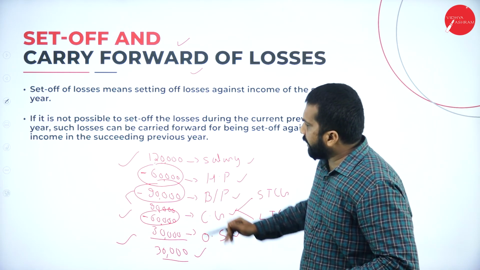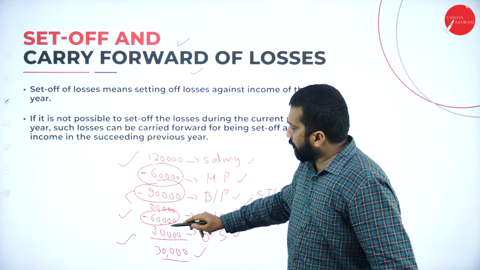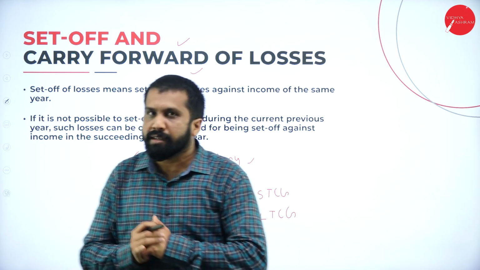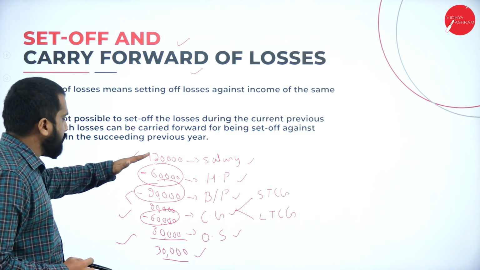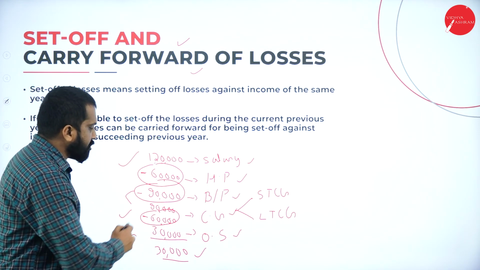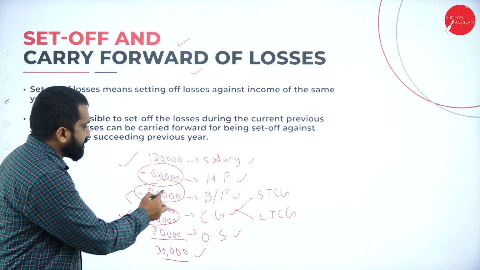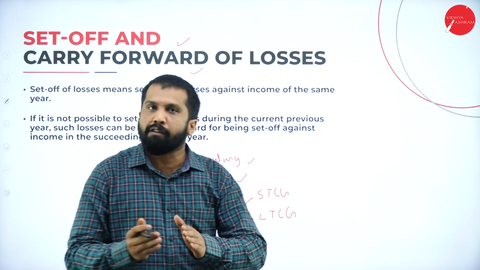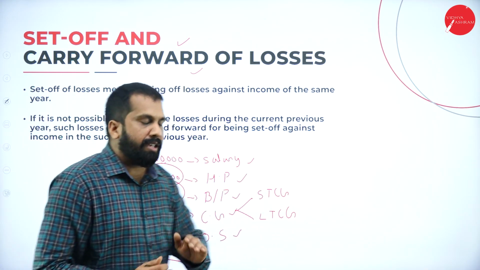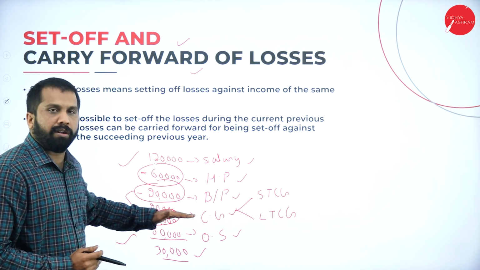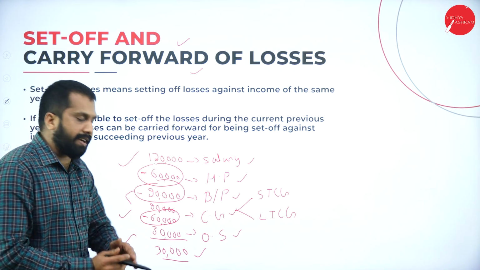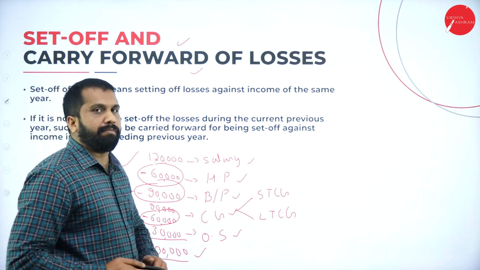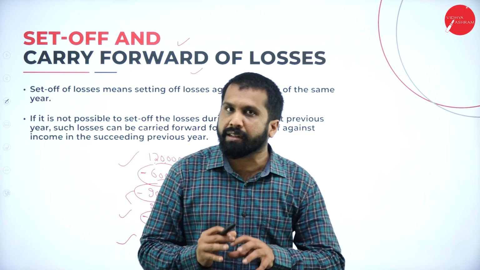You cannot, like, salary you got profit, capital gain you got loss. You cannot adjust like that. And salary you have profit, and income from other source you have profit. Here business or profession there is a loss. I cannot set off. Set off means adjusting. Here I got profit, here I got loss. I'll go for net. On 30,000 I pay tax. That is wrong. In income tax we have certain rules and regulations.